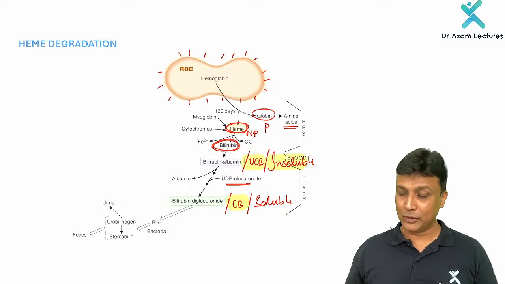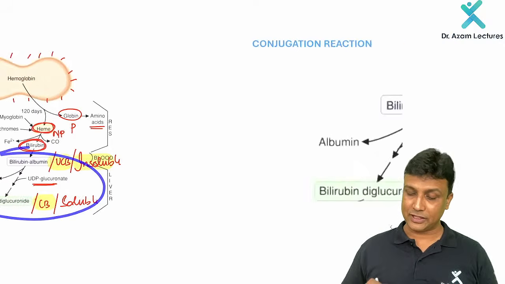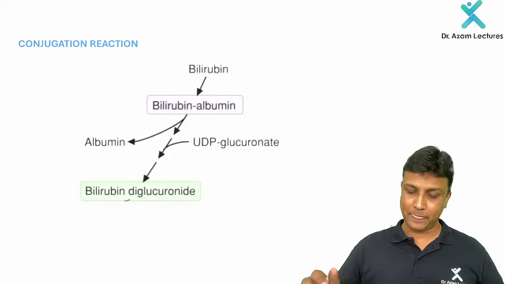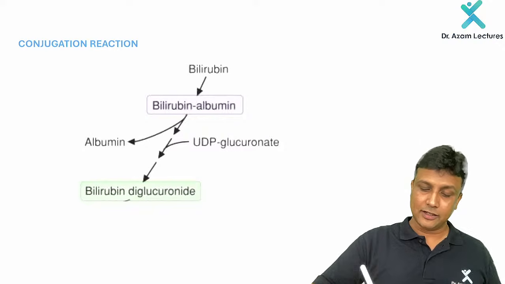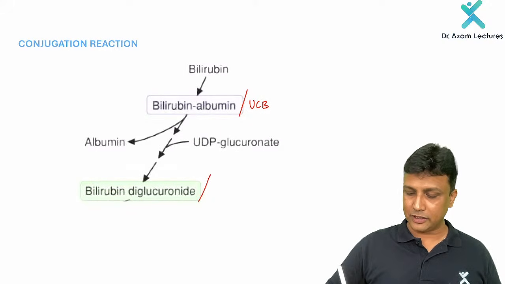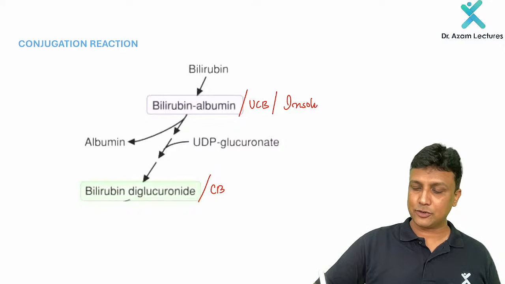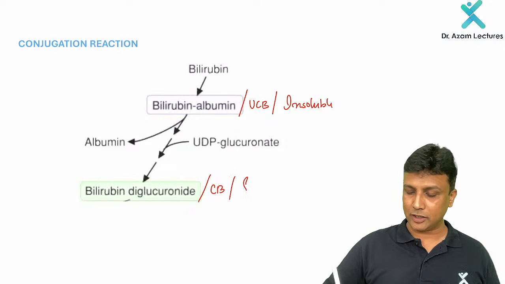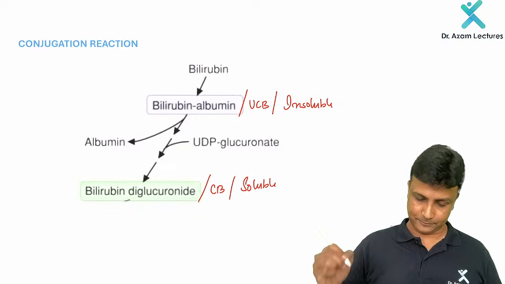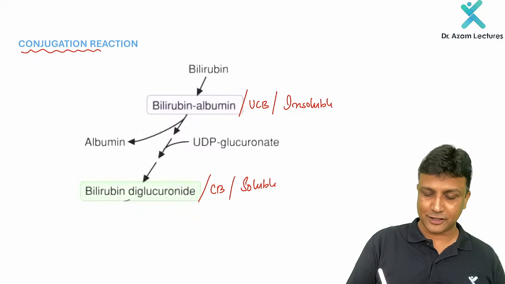Okay, now let me do one thing here. Let me just highlight the conjugation part here. So I told you very clearly, this bilirubin here will be the unconjugated bilirubin. This one here will be the conjugated bilirubin. Unconjugated bilirubin will be insoluble bilirubin, and this one here will be the soluble bilirubin. So basically, what is the reaction we are doing here? We are doing the conjugation reaction.